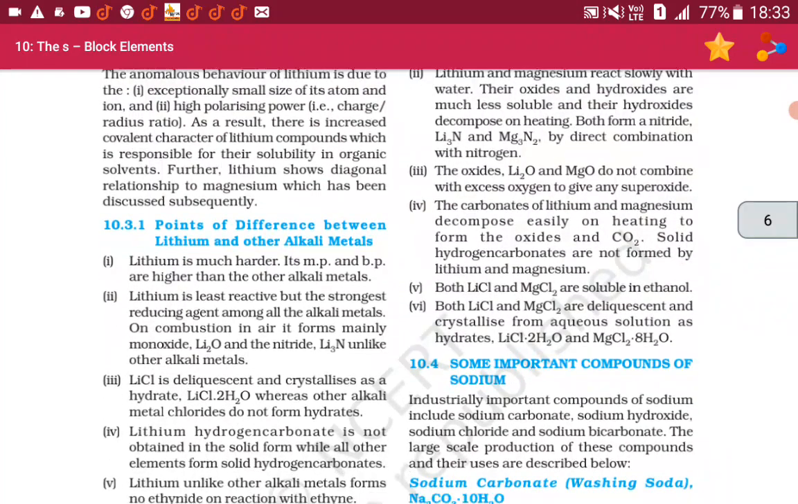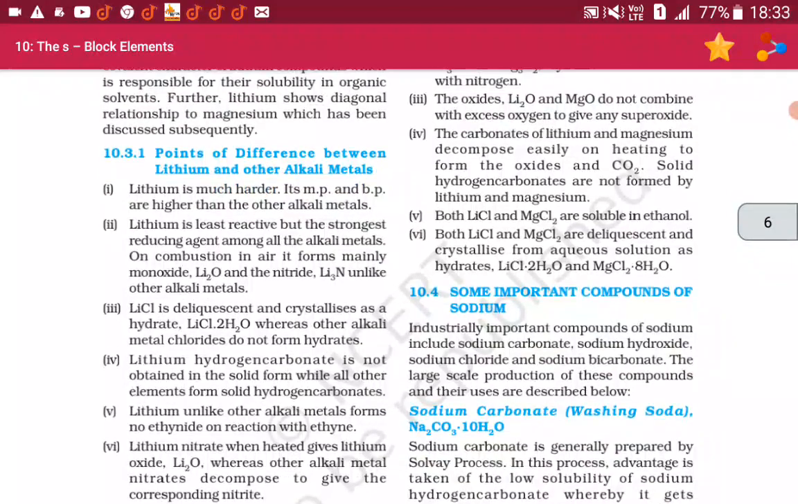10.3.1 Points of differences between lithium and other alkali metals. First, lithium is much harder.